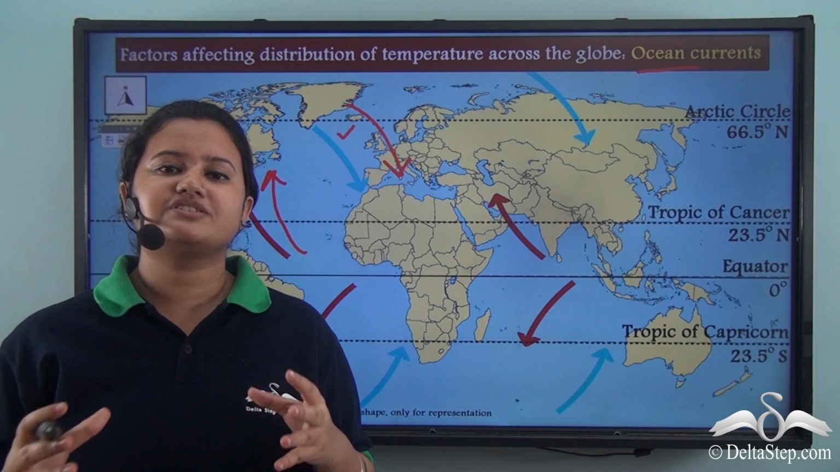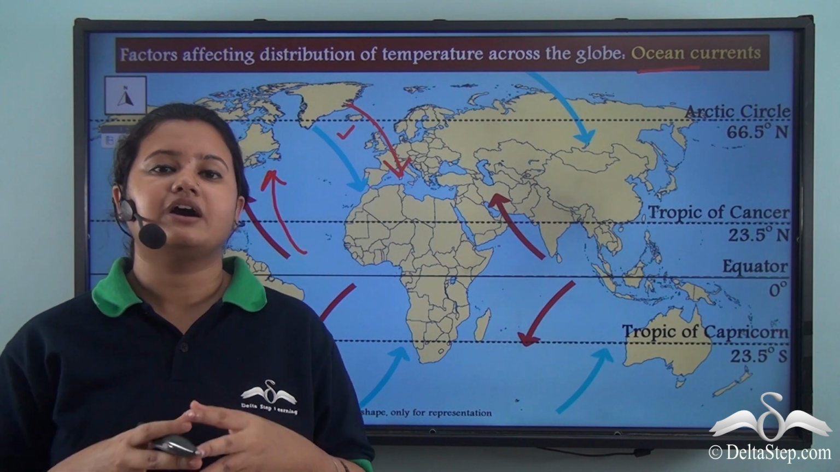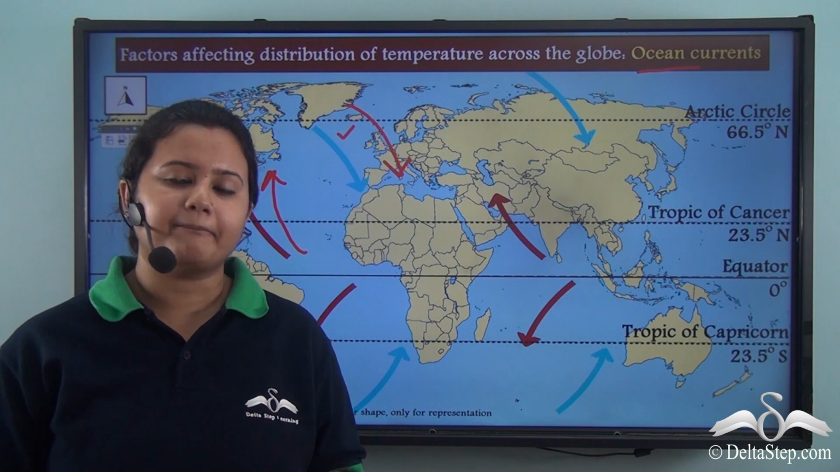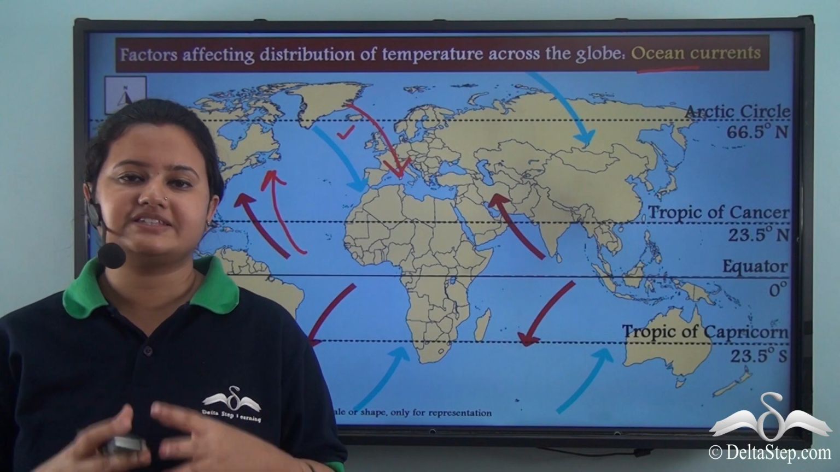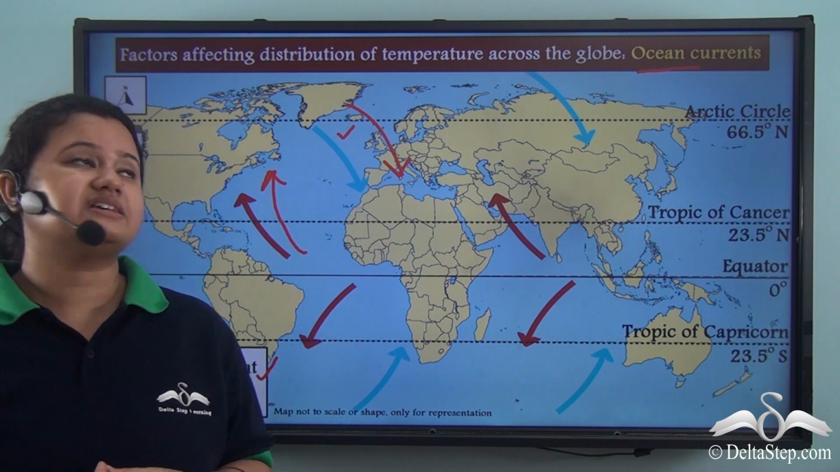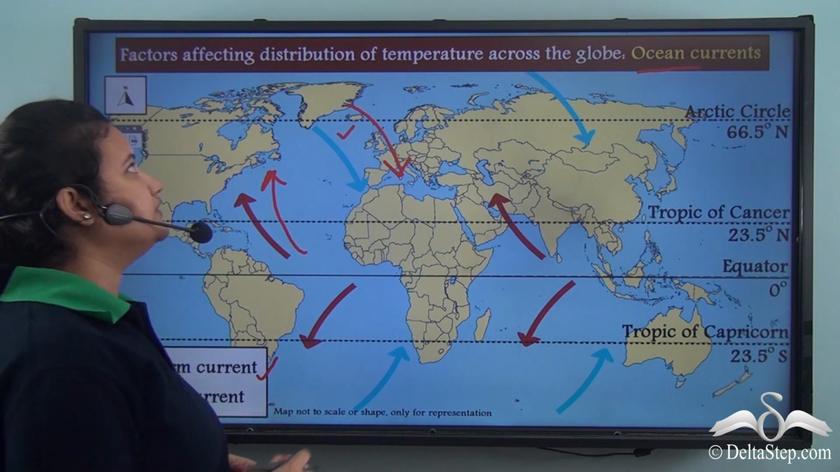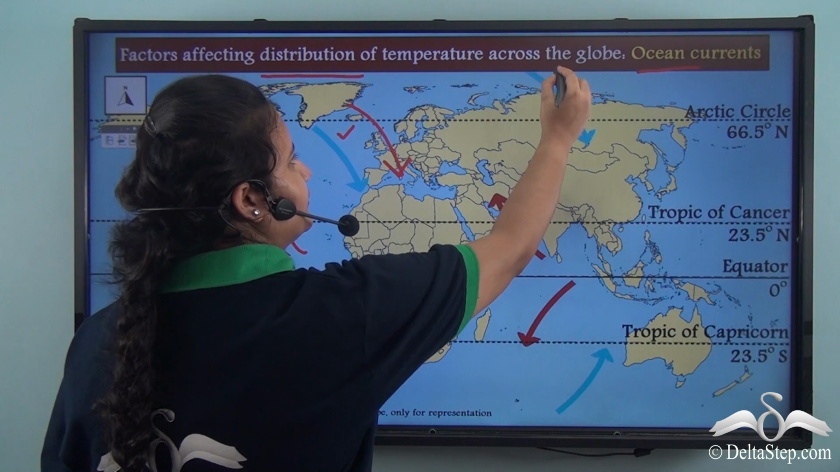Now, you can pause the video here and use the iDictionary feature to revise about the circulation and impact of ocean currents. So here we see that the circulation of ocean currents also has a significant influence on the distribution of temperature across the globe.